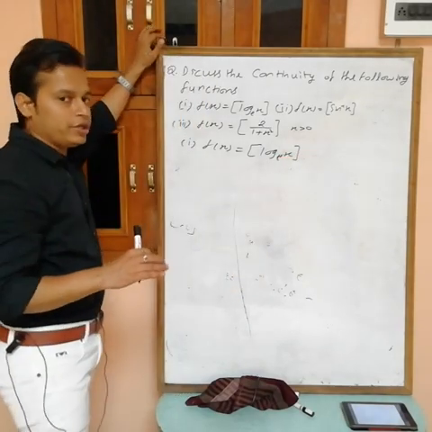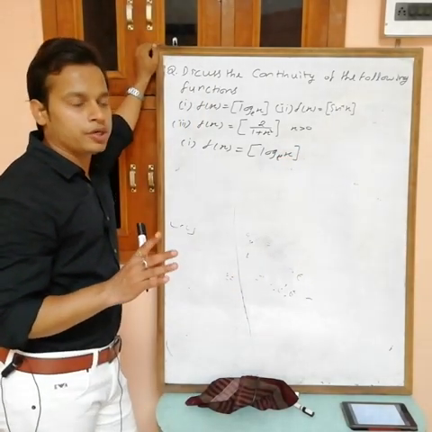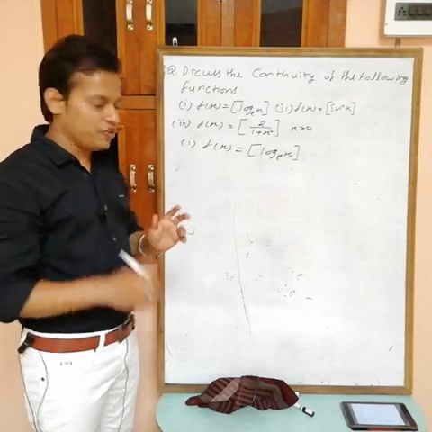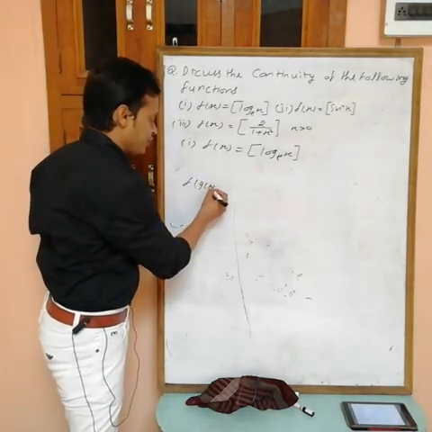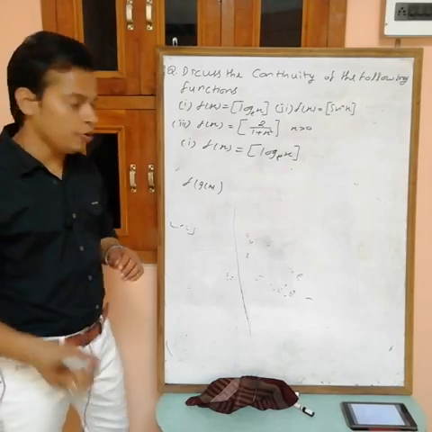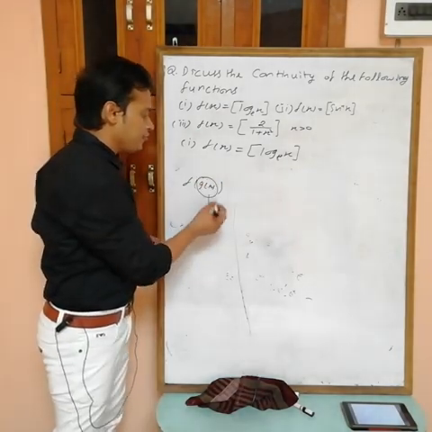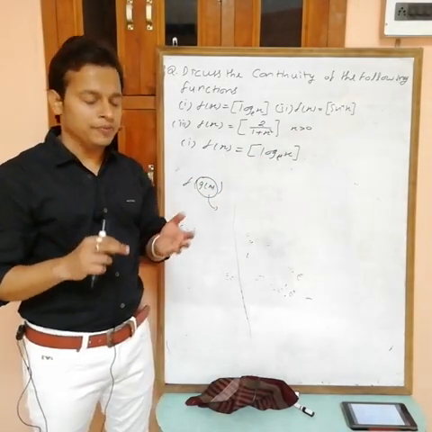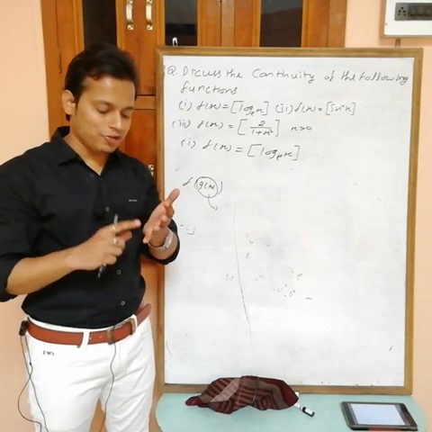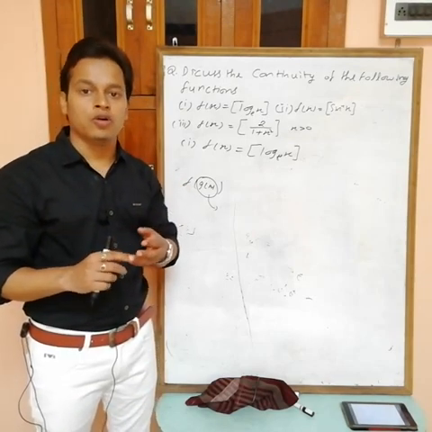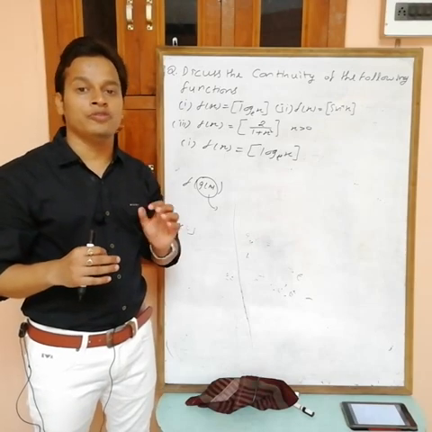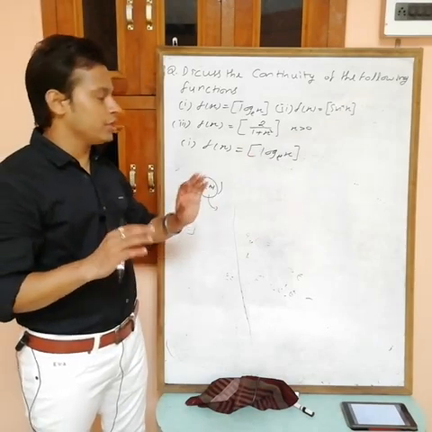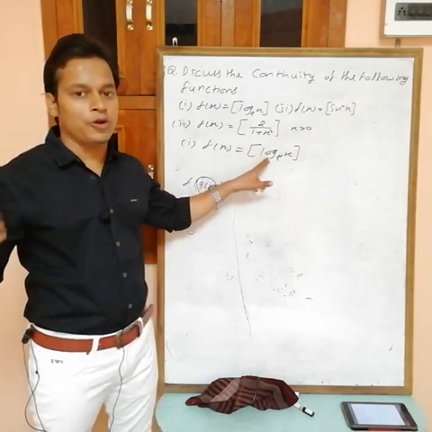Now we want to discuss the continuity. It means I want to find all possible points of discontinuity of this function. First thing, this is a composite function f of g(x), so we have to check the continuity at all the possible points of discontinuity of g(x). But log x is always a continuous function. All the polynomial, logarithmic, exponential and trigonometric functions are always continuous at every point of their respective domain. So log x is continuous, so because of this function there is no point of discontinuity.